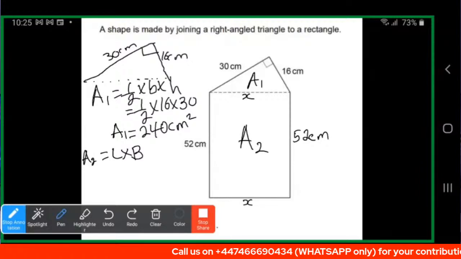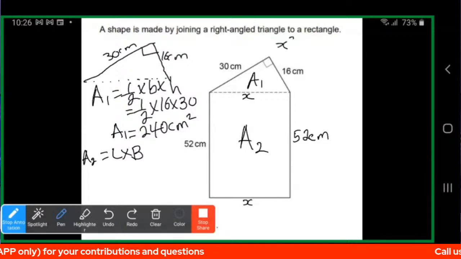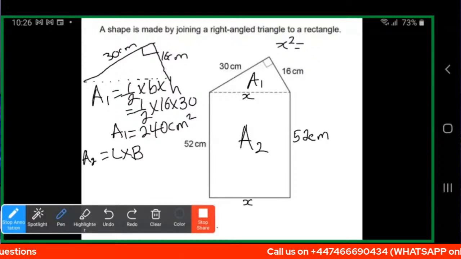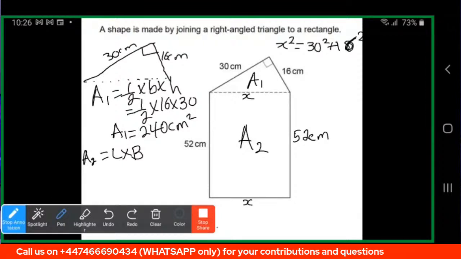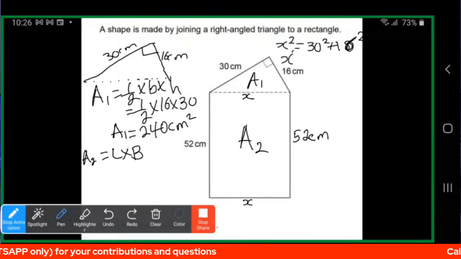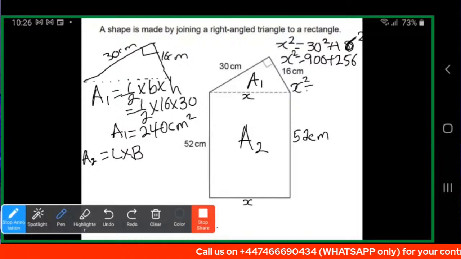Okay, so how do I mean to use Pythagoras theorem for this? Pythagoras theorem states that in any right angled triangle, the square of the hypotenuse is equal to the sum of the squares of the other two sides. So you have 30 squared plus 16 squared, 16 now, not 18. So you have x squared equals 30 squared, which is 900, plus 16 squared, which is 256. So x squared equals